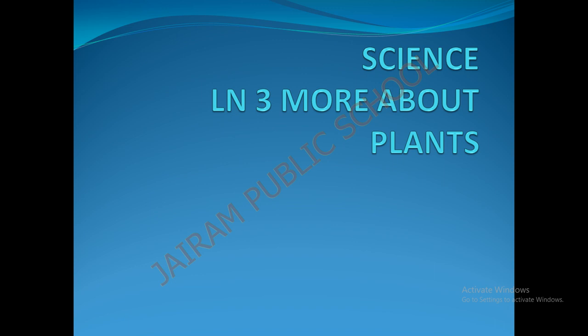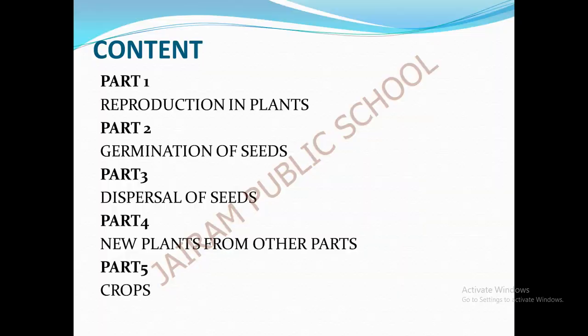It is about plants. Okay, let us see the content of this lesson. Part 1, reproduction in plants. Part 2, germination of seeds. Part 3, dispersal of seeds. And part 4, new plants from other parts. And part 5 is about crops. Okay, let us see each part in brief.